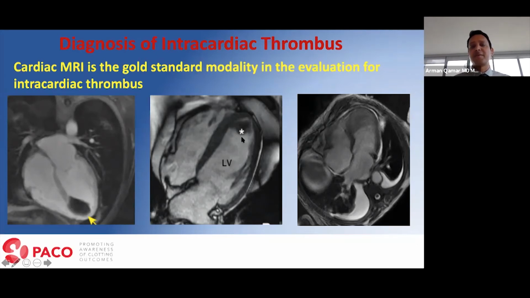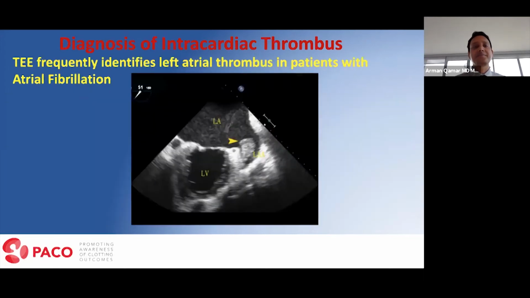Again, this is another LV thrombus at the apex in the setting of a heart attack. Now, a different disease presents with thrombus in a different way. The cardiac MRI here on the extreme right shows you a thrombus in the setting of hypereosinophilic syndrome. They are very prothrombogenic, and the thrombus is very extensive, involving a couple of walls, including the apex. So just the type of thrombus, how it looks on MRI, can tell you what the disease process could be.